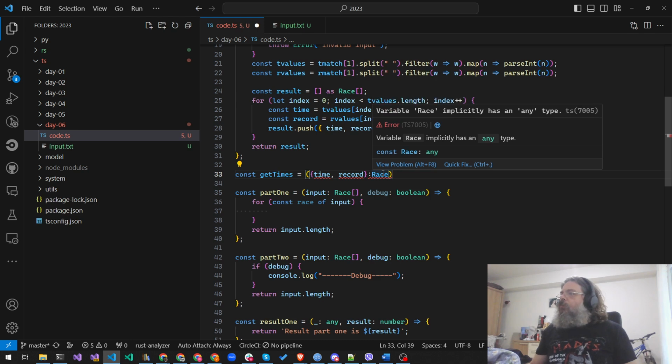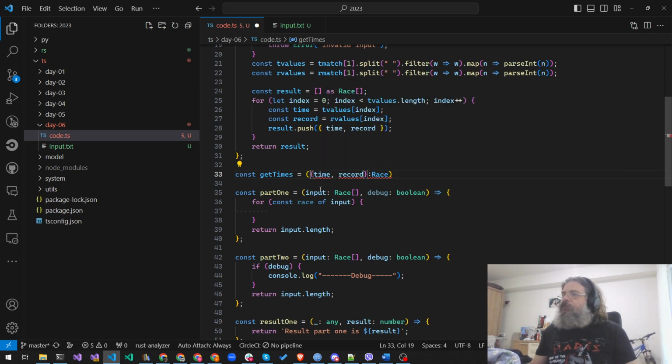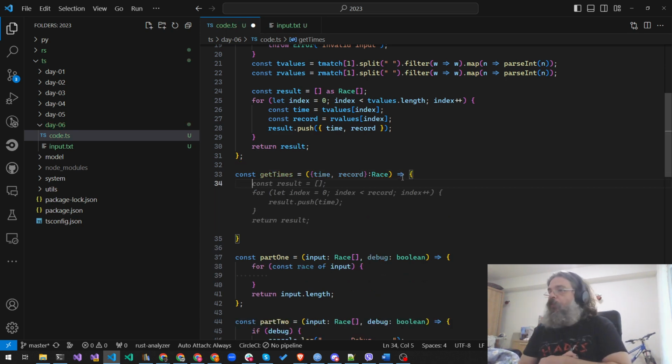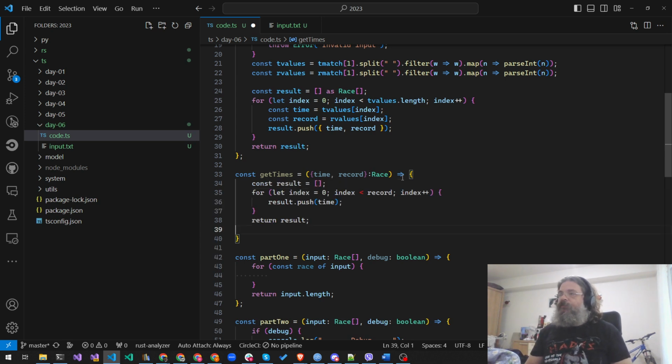What's wrong? Yeah, we didn't define it as a function. Yeah, we're not gonna do it like this. This for loop is totally wrong.